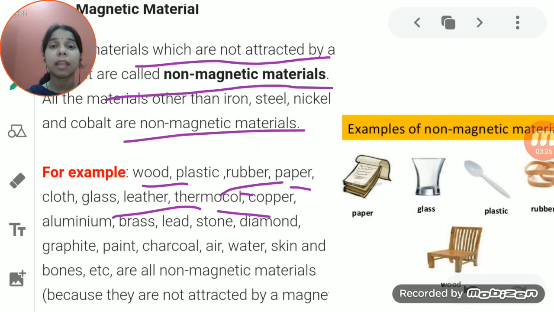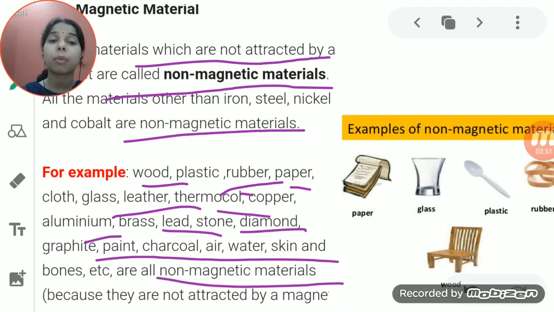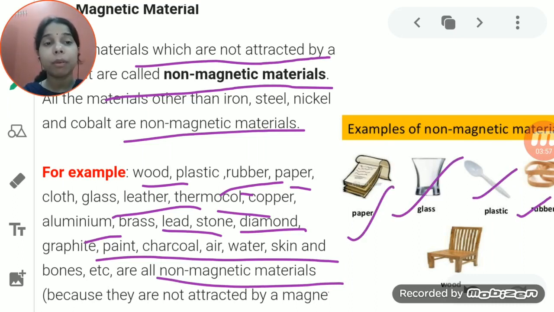So we cannot say that all metals are magnetic material. No. The metals which show attraction towards the magnet are magnetic material. The metals which do not show it come under non-magnetic material. So aluminium is there, brass, lead, stone, diamond, graphite, charcoal, water, skin, bone, all these are non-magnetic material.